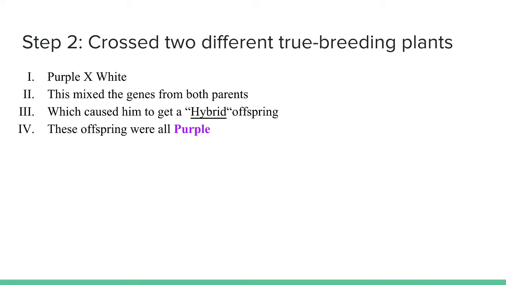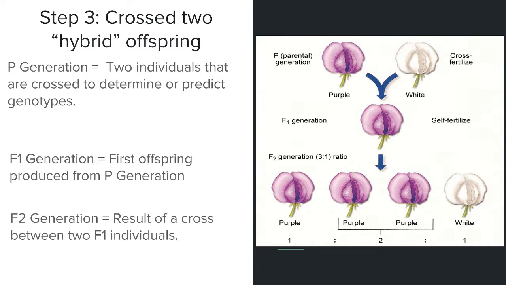So the next step was he crossed two different true breeding plants. He crossed the purple true breeding plant and then the white true breeding plant. This mixed the genes from both parents, which caused him to get a hybrid offspring. These offspring were all purple. So the parental generation would be the first two individuals that are crossed to determine or predict genotypes. So in his case, it was the true purple and the true white. The F1 generation were those offspring, right?